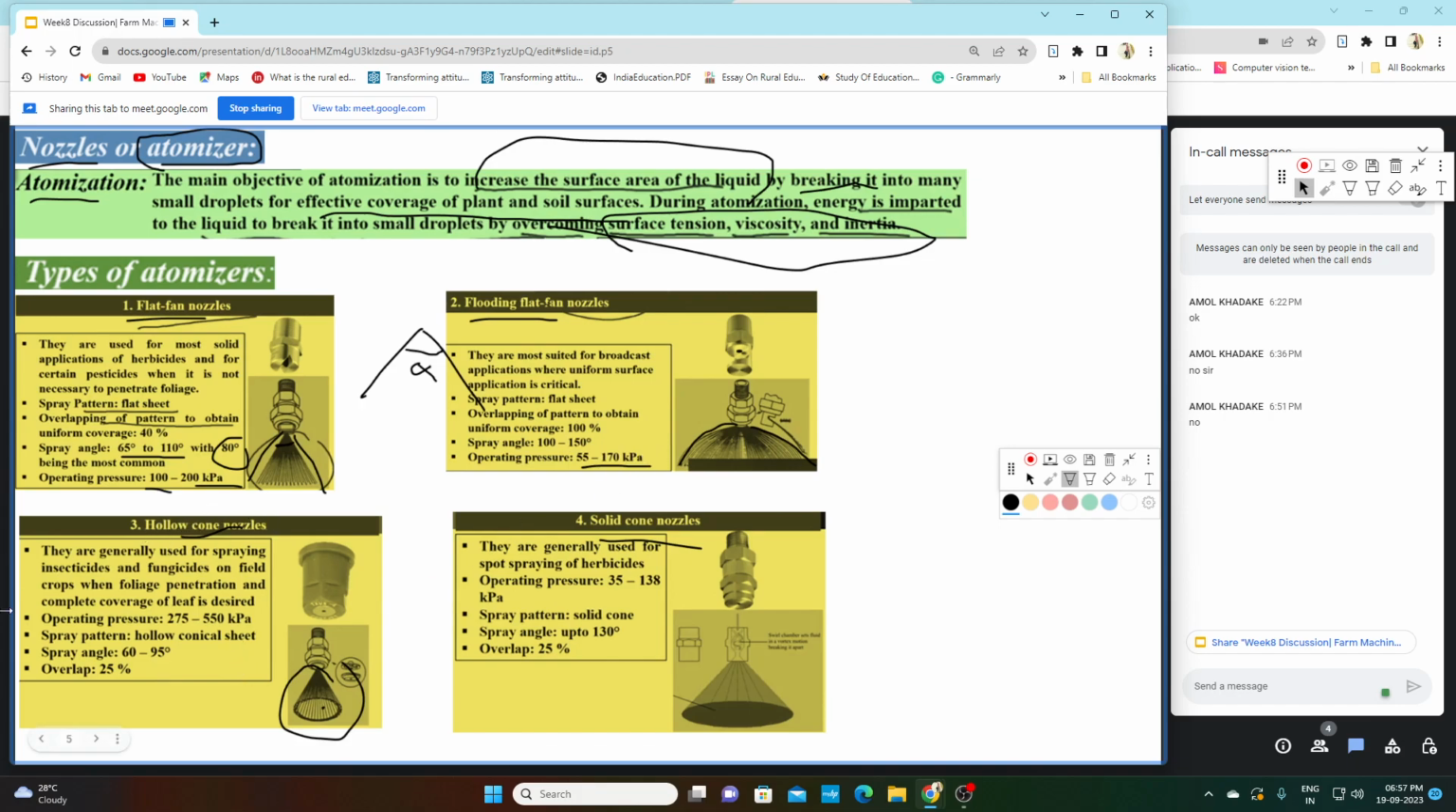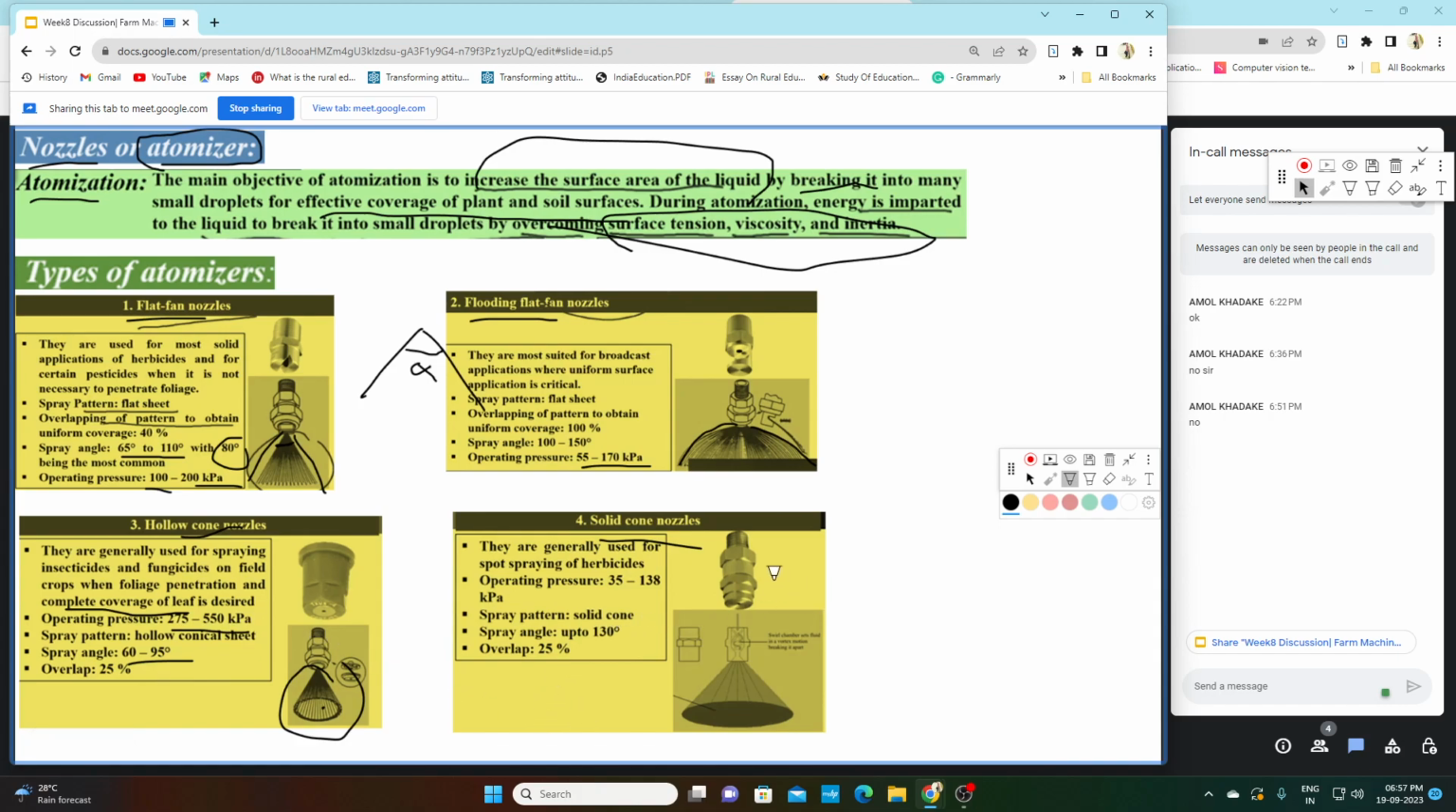Third is the hollow cone nozzle. It is used for spraying insecticide and fungicide on field crops when foliage penetration and complete coverage of the leaf is desired. Meaning we require both, foliage penetration also, the opposite of the flat fan nozzle, where foliage penetration is not necessary. When we require foliage penetration we go for the hollow cone nozzle. And second, it gives complete coverage of leaves. Here the spray angle is between 60 to 95 degrees and the operating pressure is between 275 to 550 kilopascal.